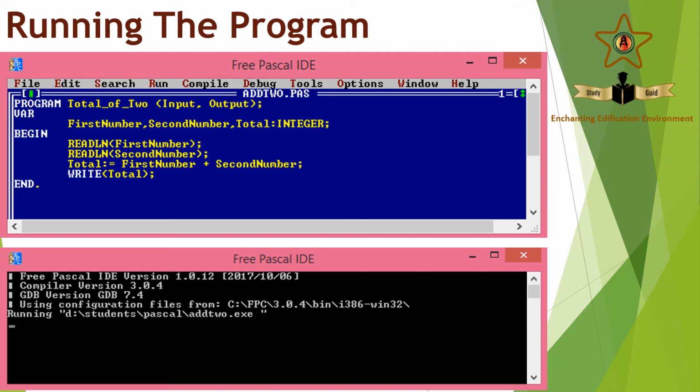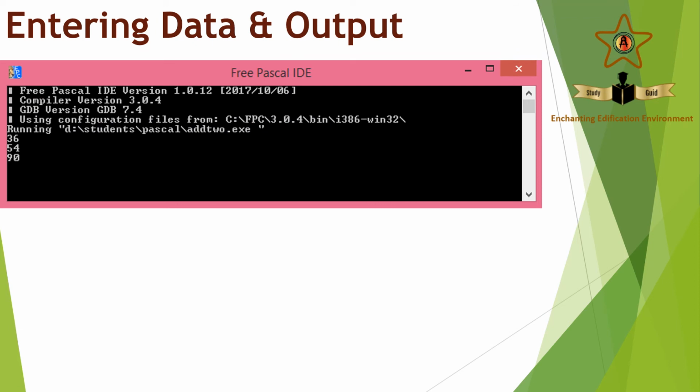So now I am going to give 2 data, that is my first number and the second number. I have given first number as 36, second number as 54. I have got an output as 90. Since we know the program is adding 2 numbers, our output is correct. Right. Now we will try to answer few questions.